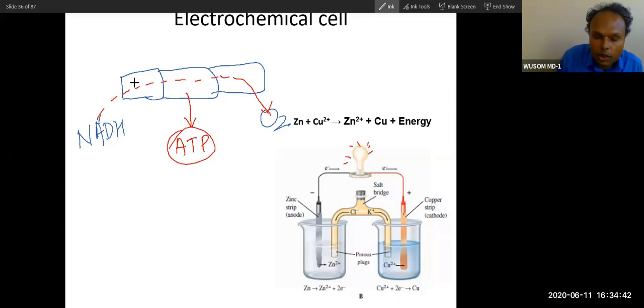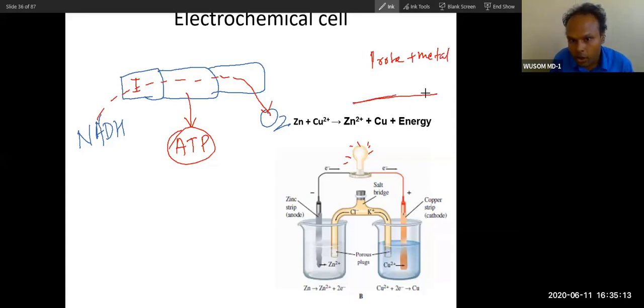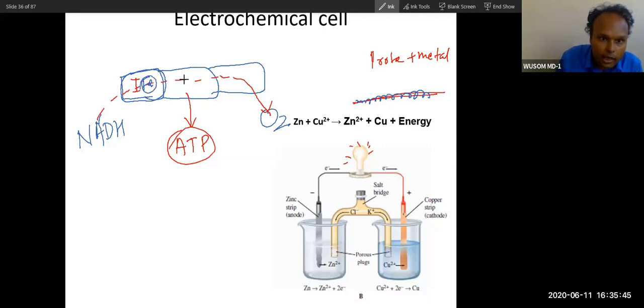What is the actual chain of electron transport? It is made up of complexes. These complexes are made of protein and metal compounds combined, organometallic compounds. Think of a copper wire: it has the wire plus a coating of non-conductor. The same way in the electron transport chain, protein forms a cover like the coating, and at the center there is always metal. The metal is iron.